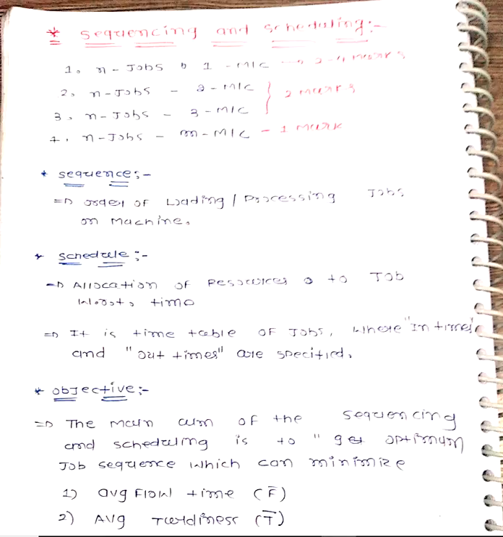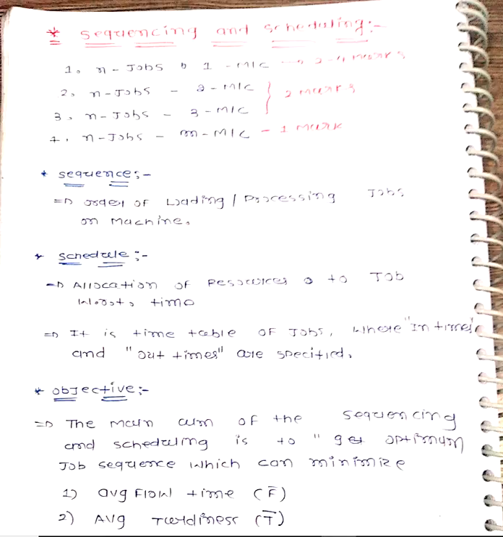So what is the sequence? Sequence is the order of loading or processing jobs on machines. It means suppose you have five different machines. Which job is preferred on which machine, that sequence we have to carry out. And what is the schedule? That is the allocation of resources to jobs with respect to time. So it is a timetable of jobs wherein in-times and out-times are specified. So sequencing and scheduling is basically one type of timetable.